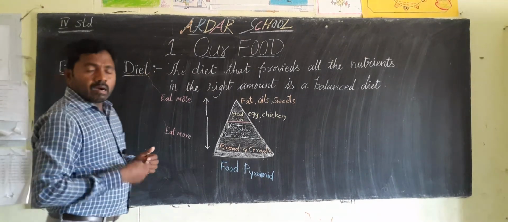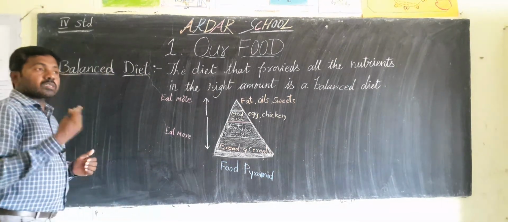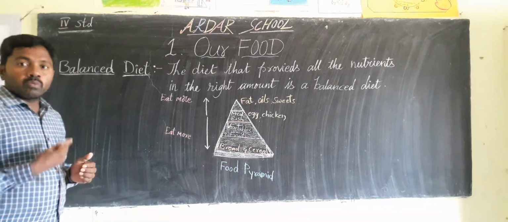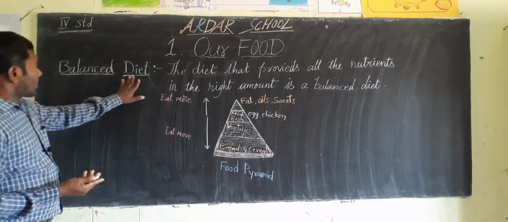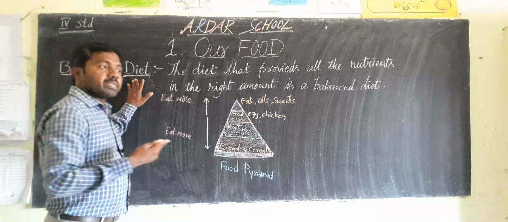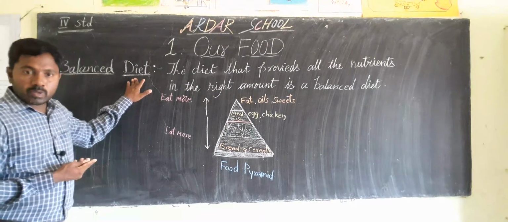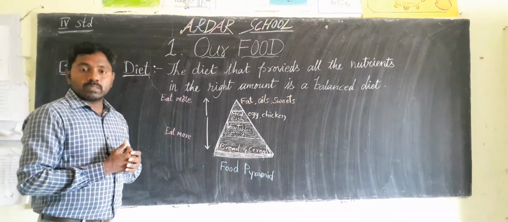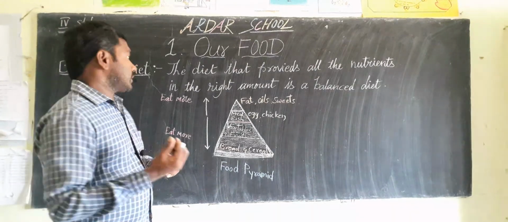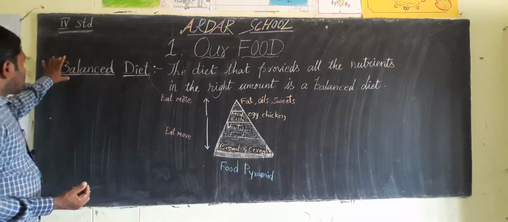So children, every day we take food. That is called the diet. In the diet there are so many food items. Okay, what is the balanced diet?